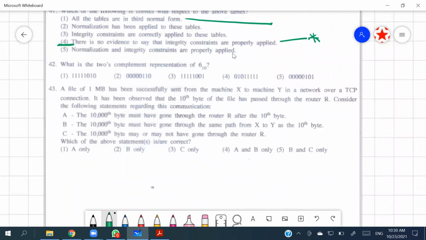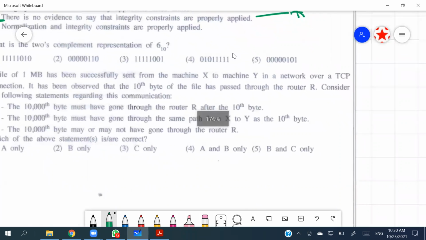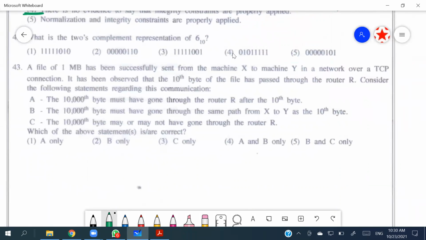Yeah, it says it has been observed that the 10th byte, now X and Y machines are on a network which has TCP connections, right? It has been observed that the 10th byte of the file has passed through the router R. Consider the following statement regarding this communication. So machine X to machine Y, right? So machine X will be here, machine Y will be somewhere else.